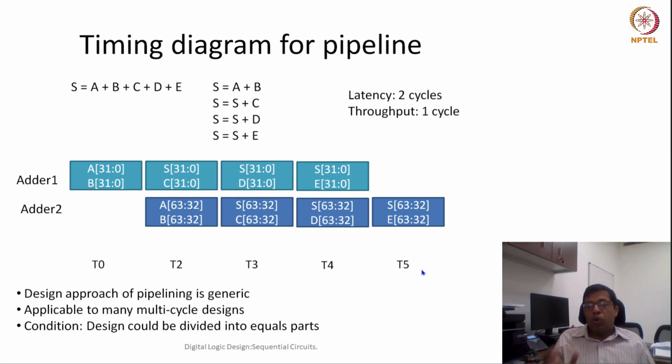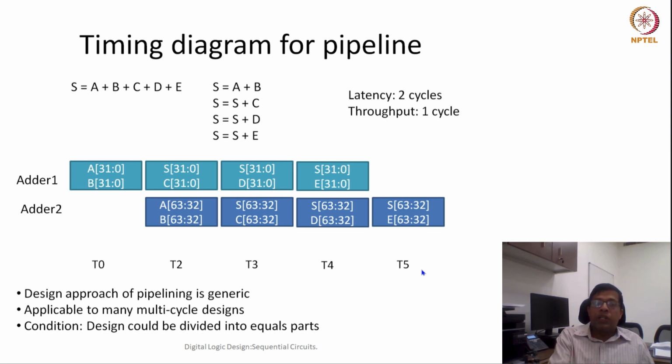It is more applicable when the design is multi-cycle. If it is multiple cycles, then in one cycle we do this, in the second cycle we do that, and by the time the second cycle is done, some new operand can come and start operating. The only condition, for when pipelining gives the best benefit, is that all the tasks are equal in terms of time.